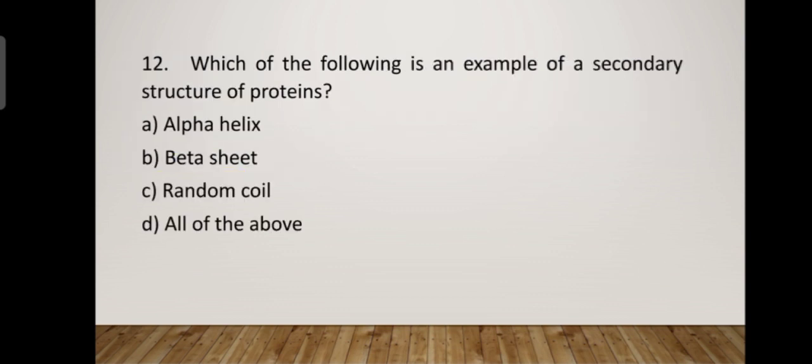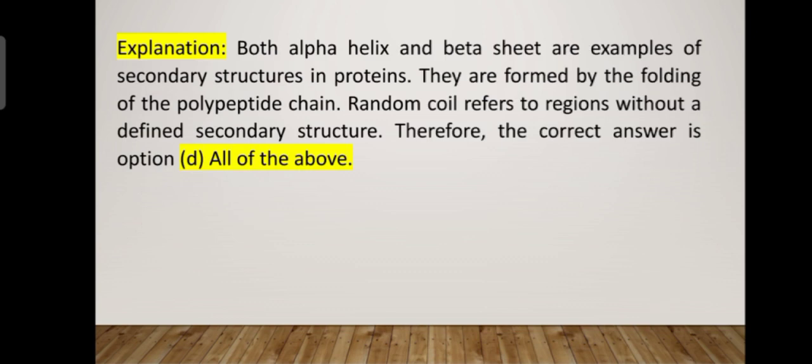12th question, which of the following is an example of secondary structure of protein? Secondary structure of proteins. Alpha helix, beta sheet, random coil, all of the above. The answer is all of the above. Both alpha helix and beta sheets are examples of secondary structures. They are formed by folding of the polypeptide chain. Random coils refer to regions without a defined secondary structure. Therefore, the correct answer is all of the above.